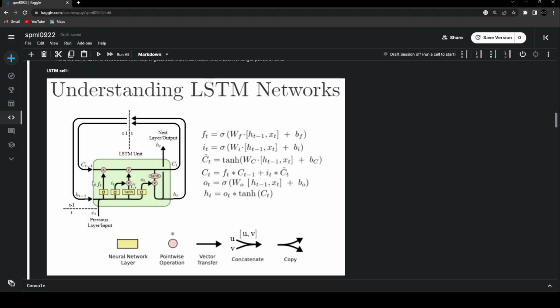Now, what's happening in the forget gate? I'm taking the input from the current layer and also from the previous hidden state, and applying sigmoid on it. Based on some threshold value, our values will be either 0 or 1.